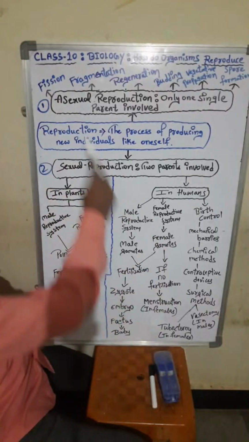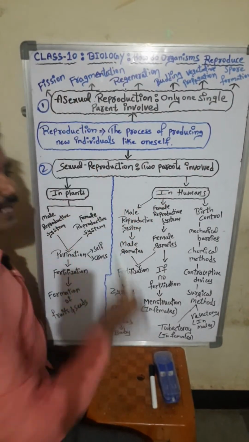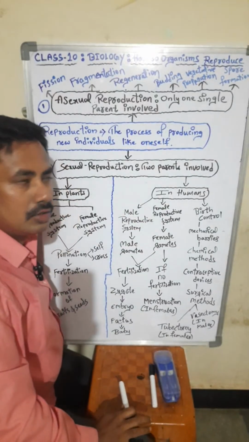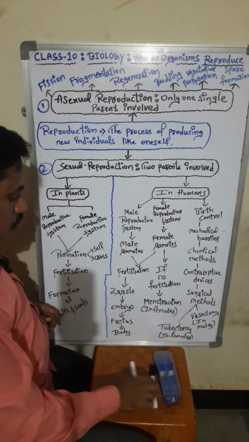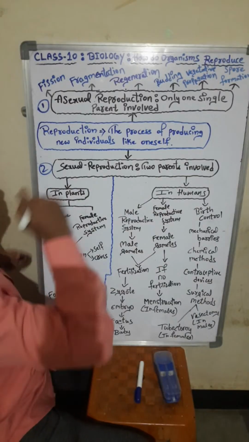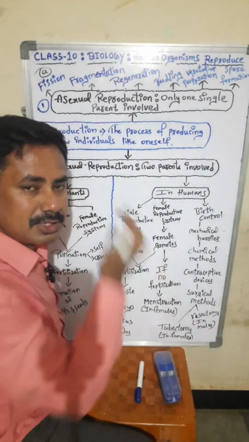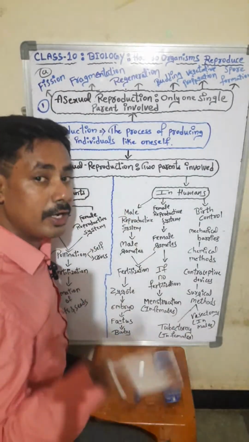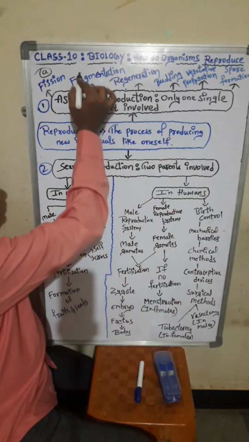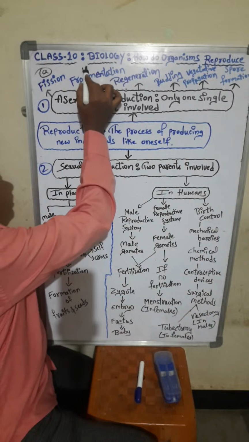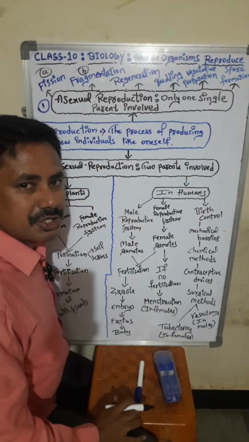Yes, fine. Asexual reproduction has so many types, and the first one is fission. Which one is the first one? Fission, students. You have to remember. In this chapter you are going to study about fission. In which organisms will fission take place? What do you mean by fission? We are going to study in detail afterwards. The second one we are going to study in the asexual mode of reproduction is fragmentation.